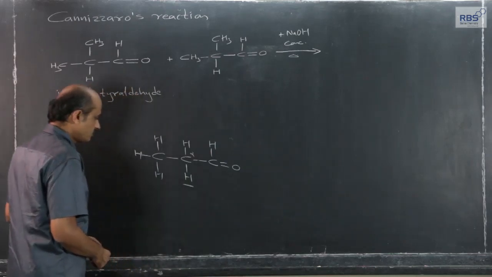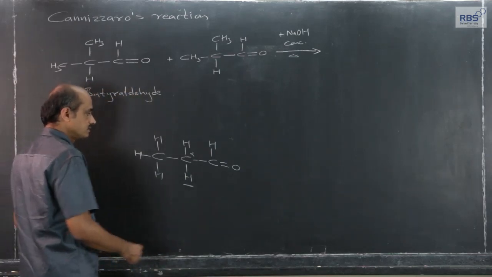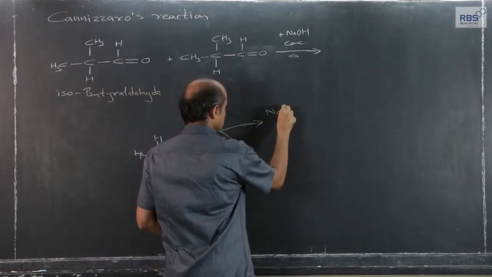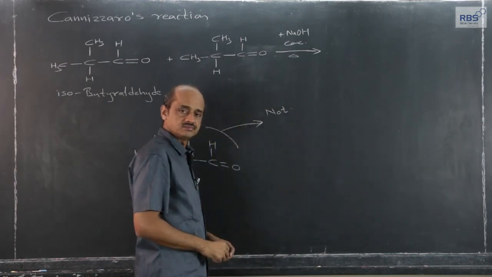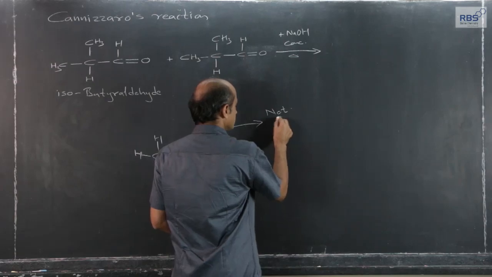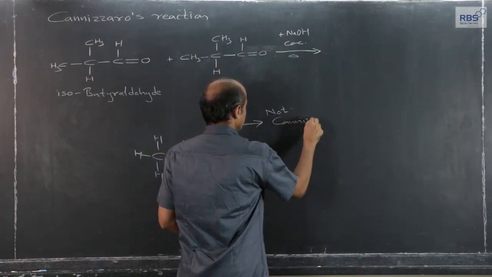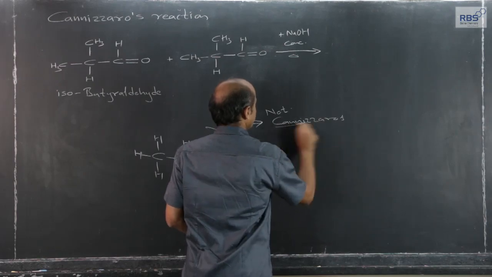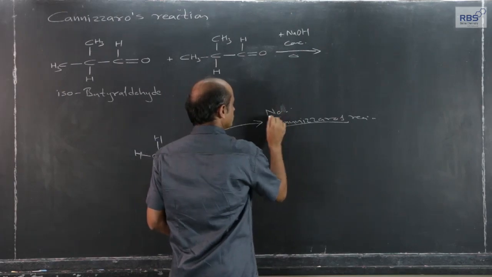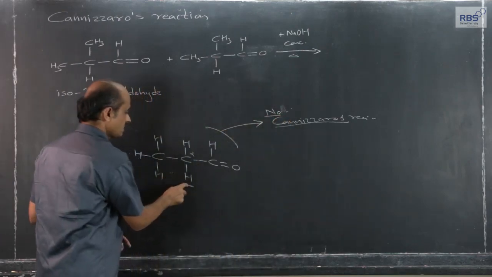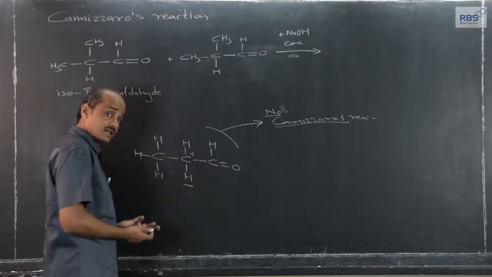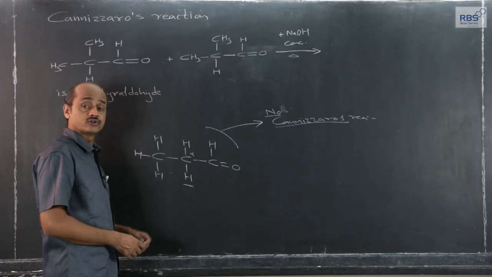If an alpha hydrogen atom is present, then this will not take part or undergo reaction as per the Cannizzaro reaction. So no Cannizzaro reaction, because an alpha hydrogen atom is present. Why? It is a condition, but why is it a condition that an alpha hydrogen atom should not be present?